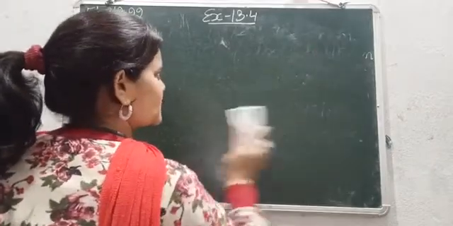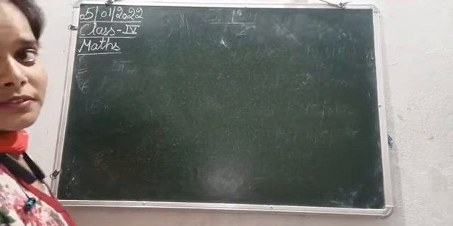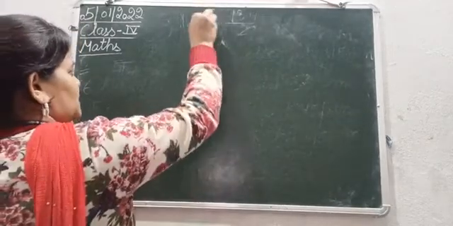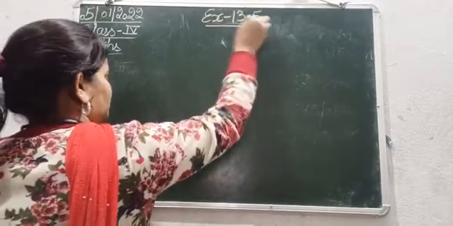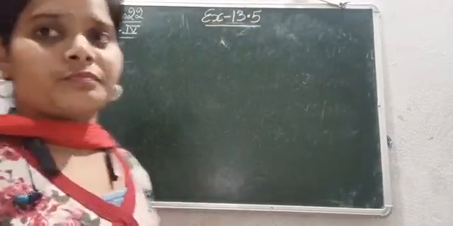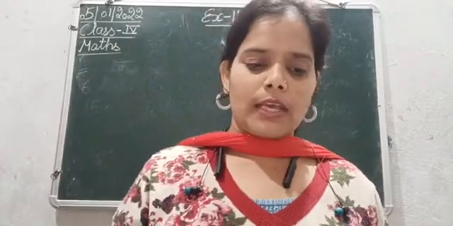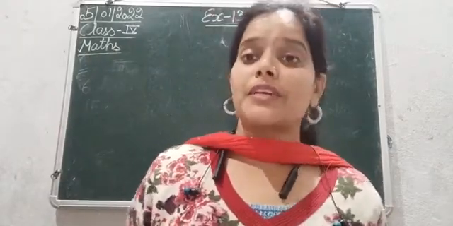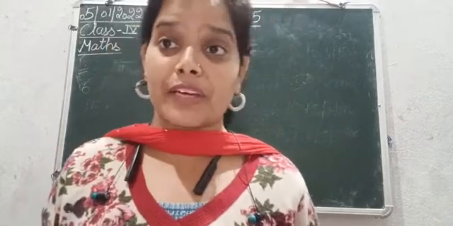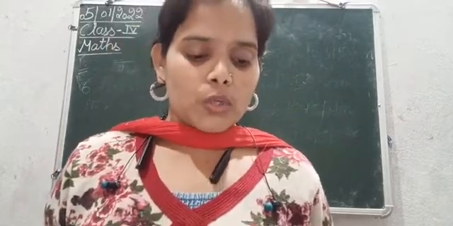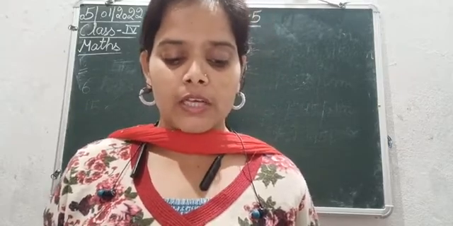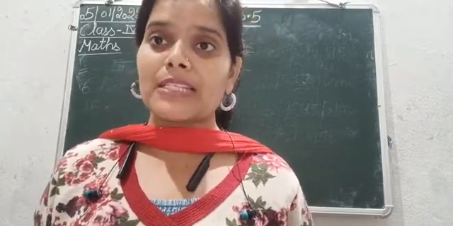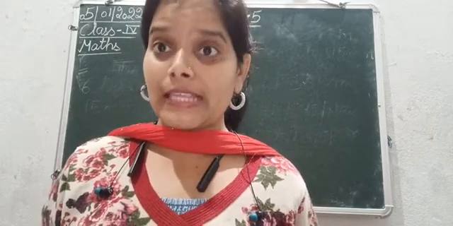Okay, so in this exercise 13.5, every question is different from the other one. So this is exercise 13.5. Chaliye next. The first question from exercise 13.5 is: find total days from 15th April to 30th April. तो 15th April से लेके 30th April तक कितने days हुए?